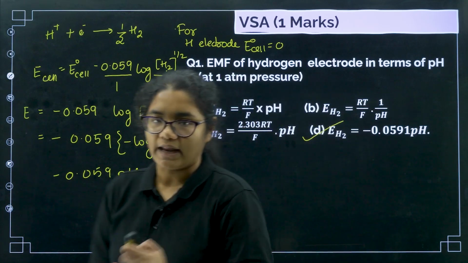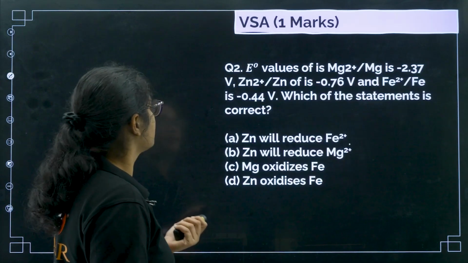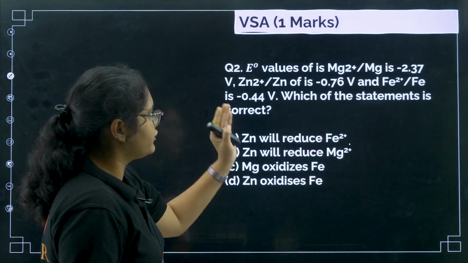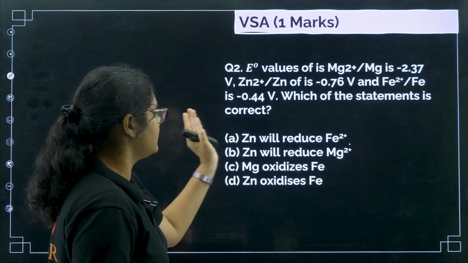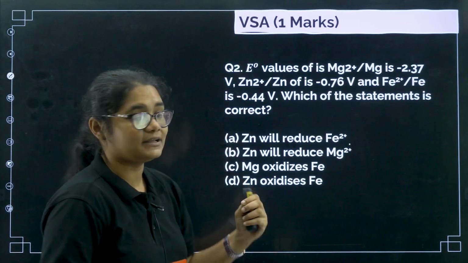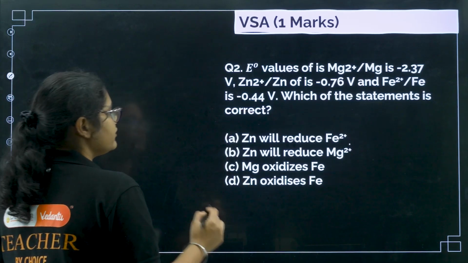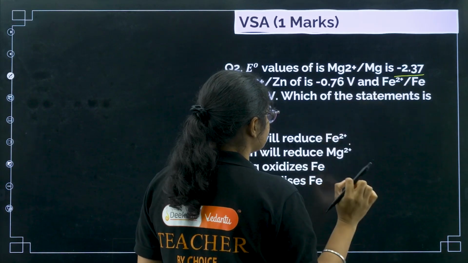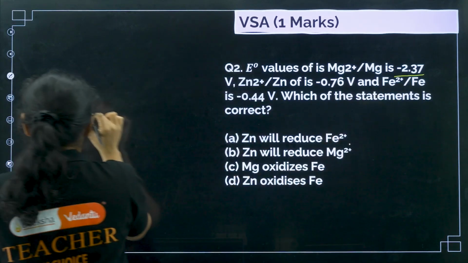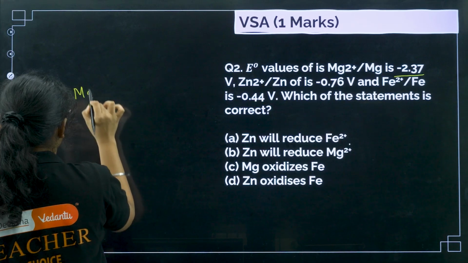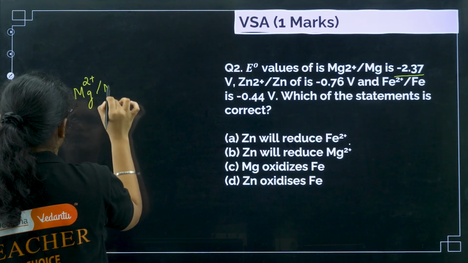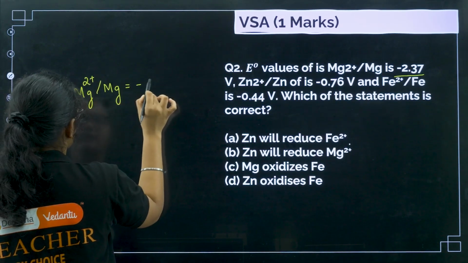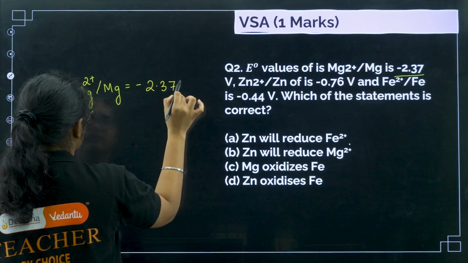Okay, next question. E0 values of Mg, zinc and iron are given to you. Which of the statements is correct? Mg2 plus to Mg is equal to minus 2.37 volt.